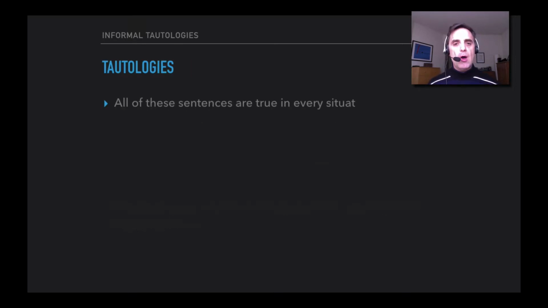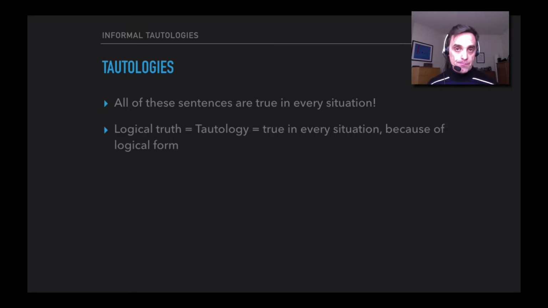So, all of those sentences are true in every situation, and so we could call each of them a logical truth. We could also call each of them a tautology. That's a special word that we're going to use for them. It turns out that there are some logical truths that aren't tautologies. They look different than the ones we're looking at, and so right now we're looking at a specific kind of logical truths, the tautologies, the ones that have to do with the kind of logical form we're looking at right now. So for now, when you hear the word tautology, just think logical truth: true in every situation because of its logical form.